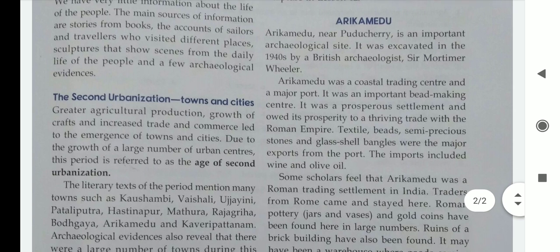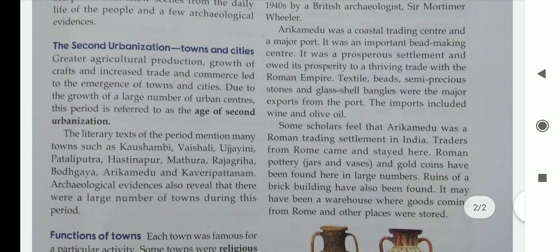Romans, pottery and gold coins have been found here in large numbers. Ruins of brick building have also been found. It may have been a warehouse where goods coming from Rome and other places were stored. So some scholars feel that Arikamedu was a Roman trading settlement. It is connected to the Romans.